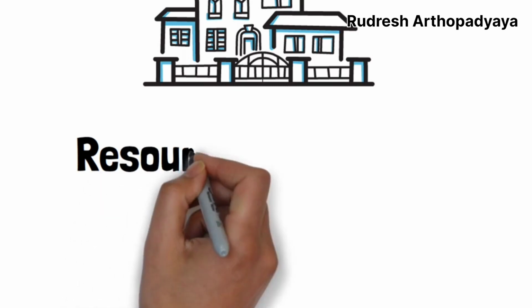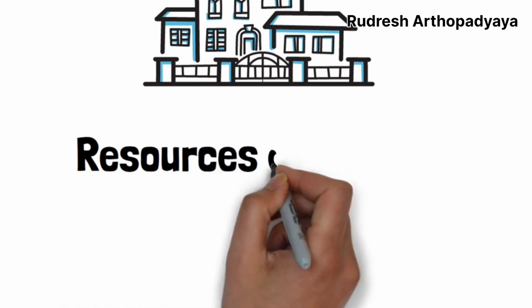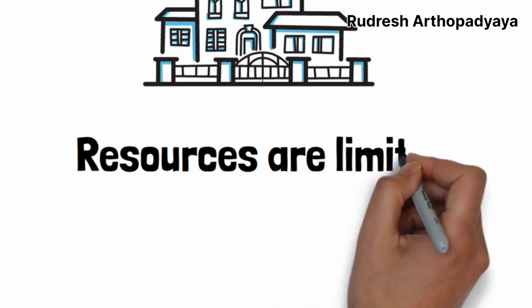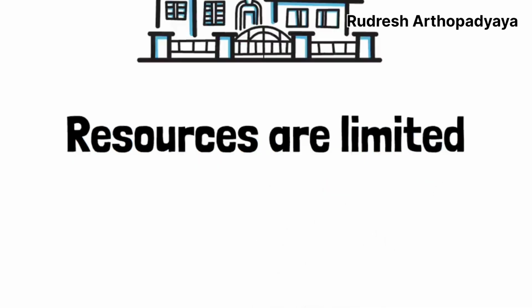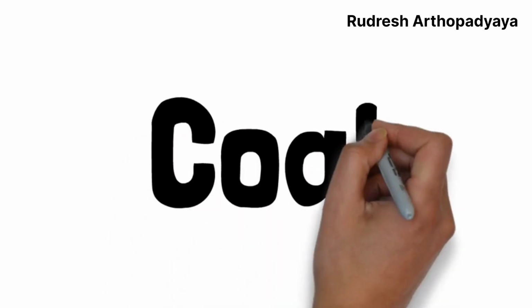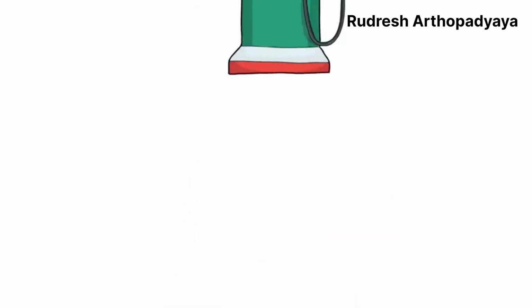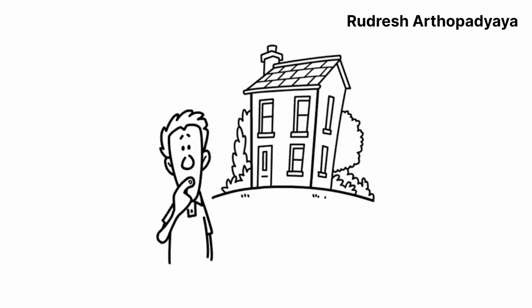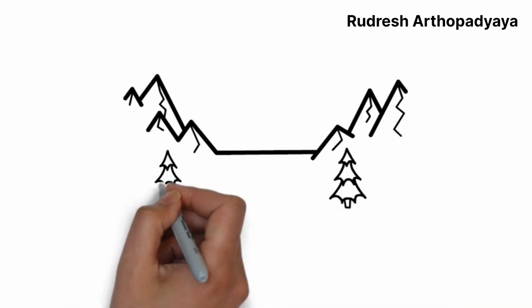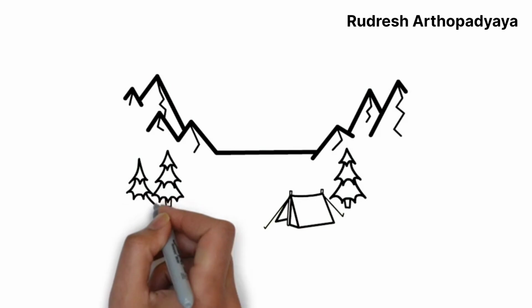Dear friends, please understand, the resources we have in our economic system are limited. Resources are always scarce. They are in shortage, like coal, petroleum, land, and nature. We have to use all these limited resources efficiently.